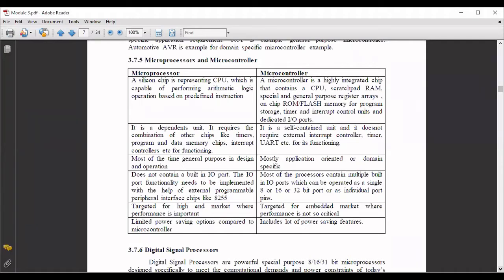But in the microcontroller, it contains multiple built-in IO ports, which can be operated as a single 8, 16 or 32-bit port or as individual port pins. You have seen in LPC2148, 64 pins are available. Each pin can be used as an individual pin, or it can have multiple functionalities also.